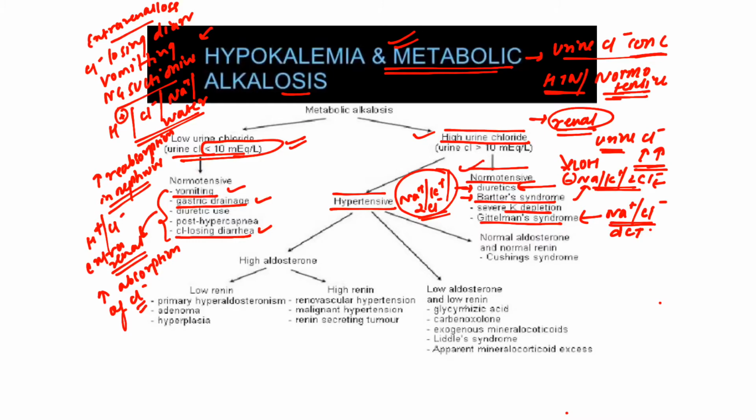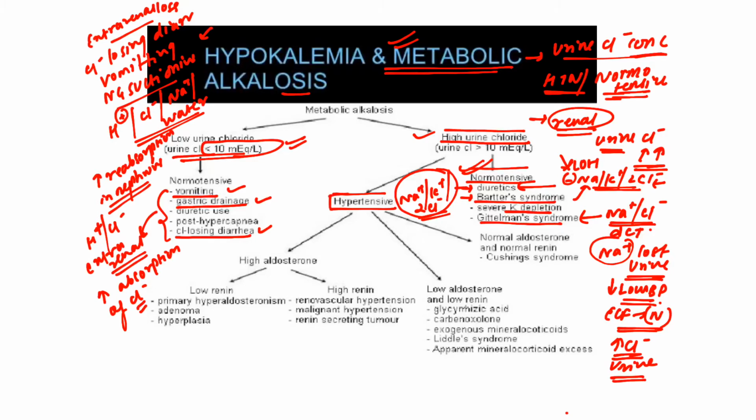So these patients will have normotension. Why? Because sodium is getting lost in the urine. So this will be associated with low BP. The extracellular fluid volume will be normal. They will only have an increase in the chloride content in the urine.